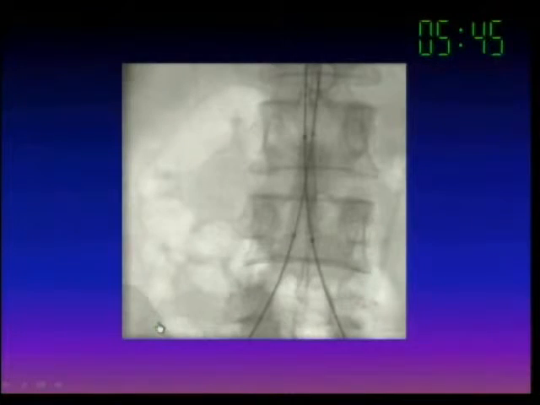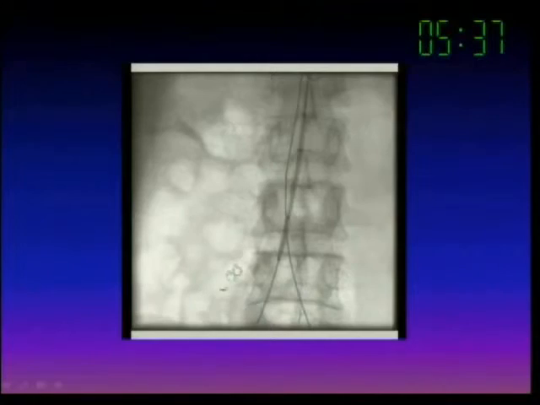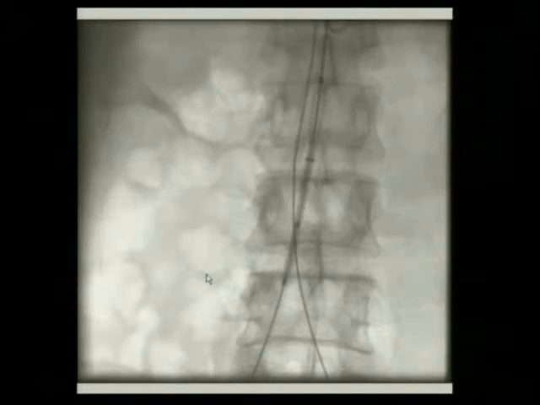You can see both the balloons are being dilated at the same time. This is the angiography from above after the balloon dilatation that shows a connection between the aorta and the 2 iliac arteries, which was originally occluded. And then we placed a large size stent in the aorta, 16 by 60 millimeters,